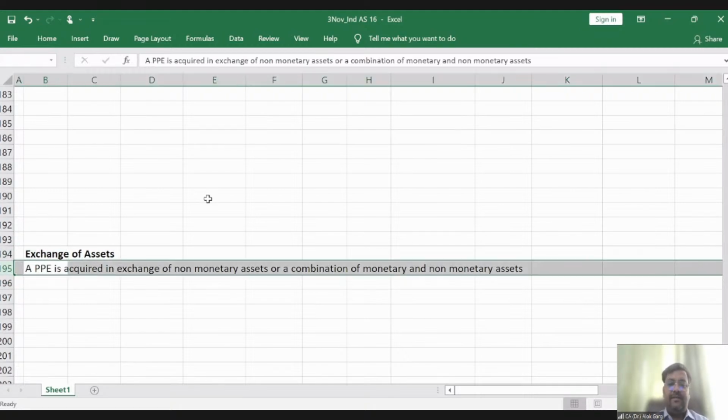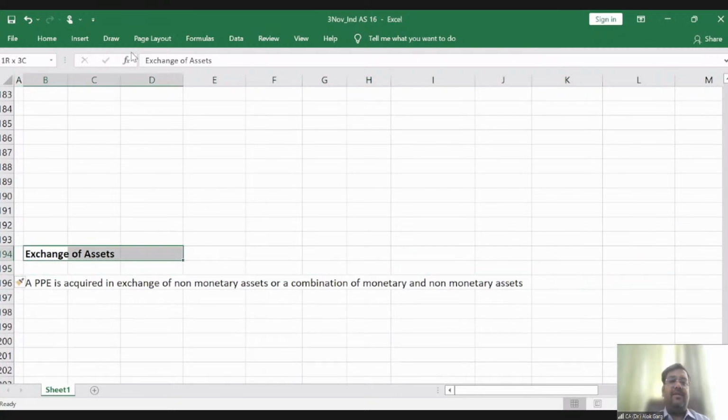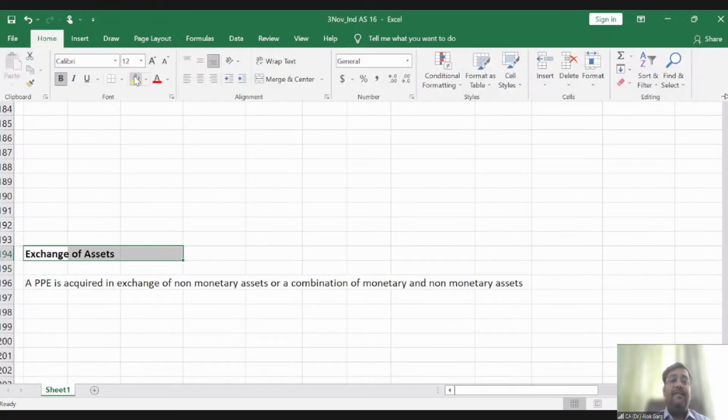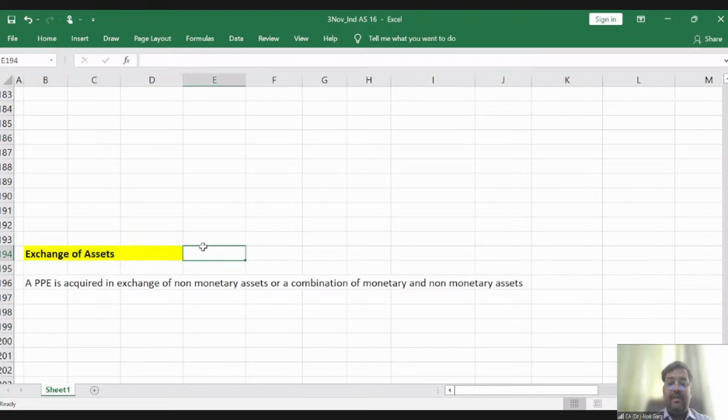So this is an exchange of assets. This is more of a barter transaction.